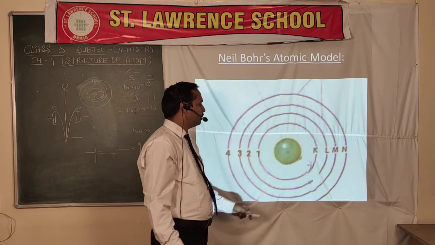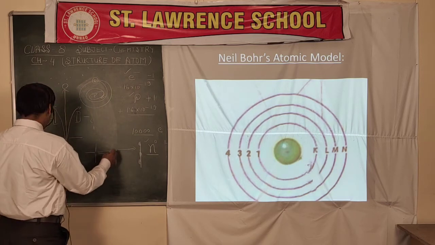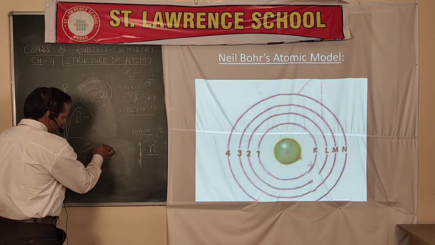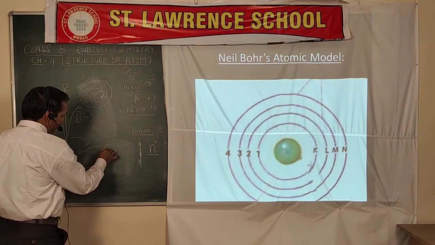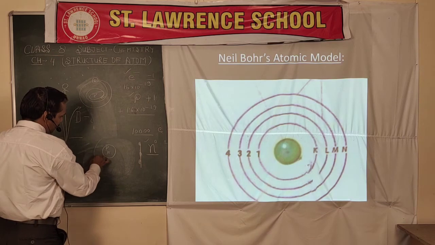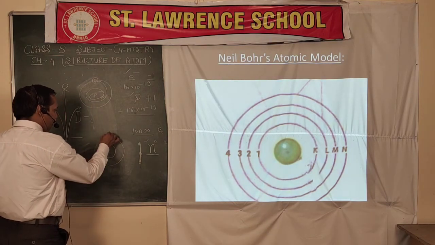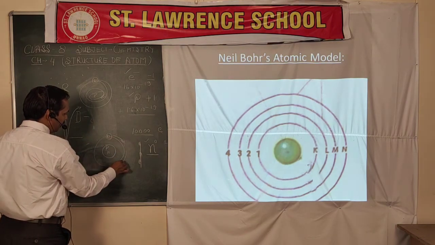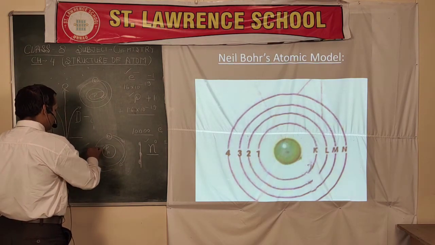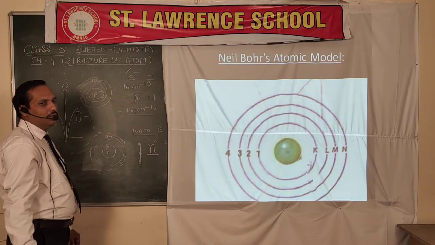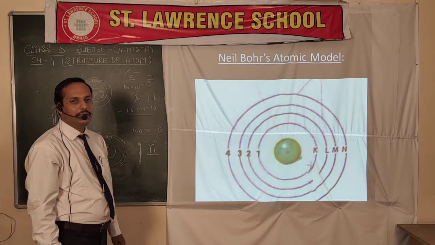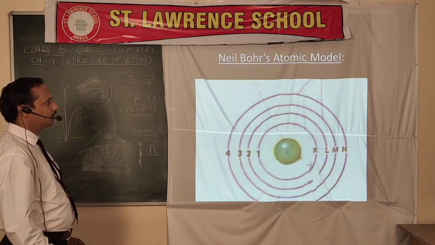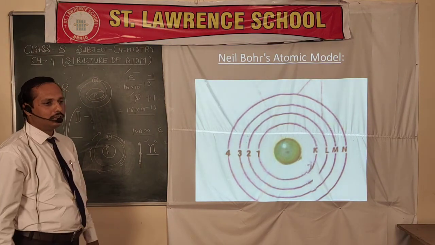According to Niels Bohr, this is the nucleus where the protons and neutrons are present, and this is the orbit where the electrons are present. These electrons move around the nucleus continuously without any break, because of having a constant kinetic energy. So the Niels Bohr atomic model clarified all the things regarding the atomic structure.